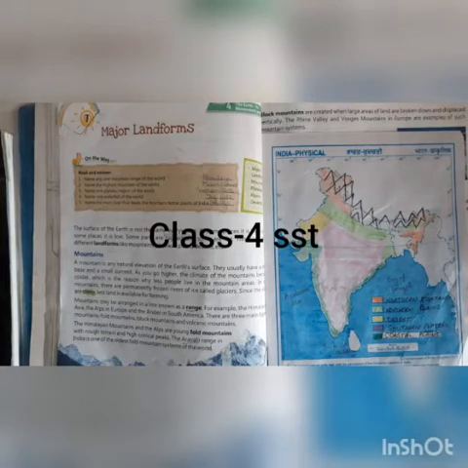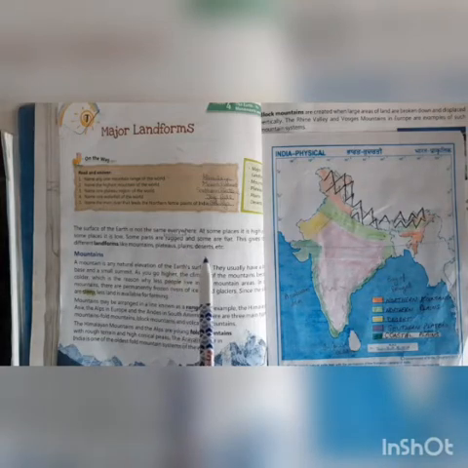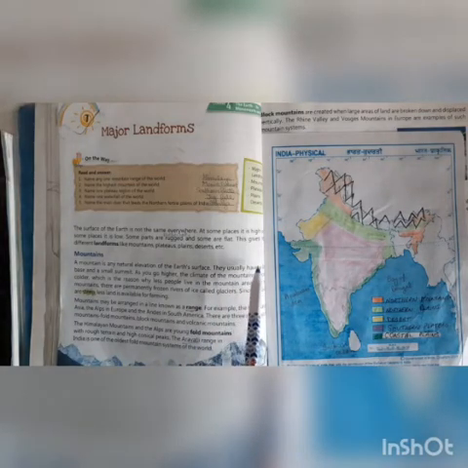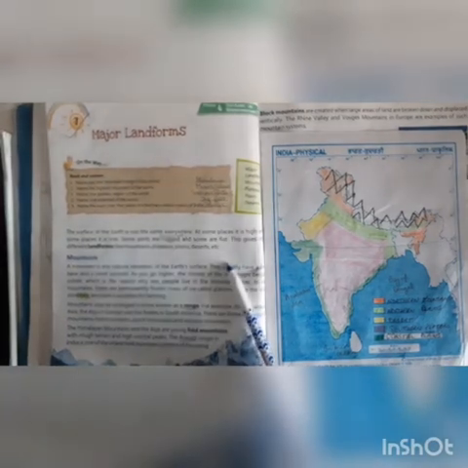The surface of the earth is not the same everywhere. At some places it is high and at some places it is low. Some parts are rugged and some are flat. This gives rise to different landforms like mountains, plateaus, plains, deserts, etc.